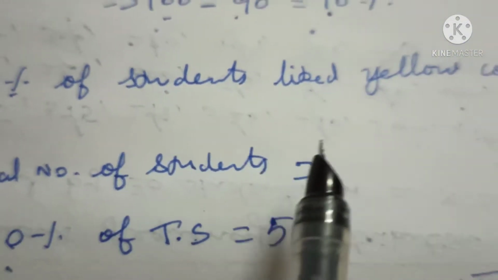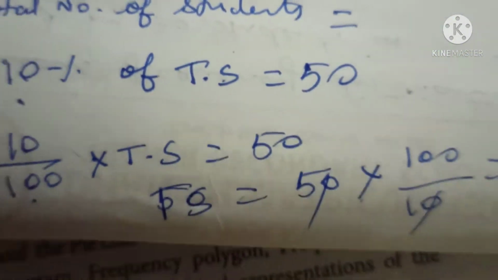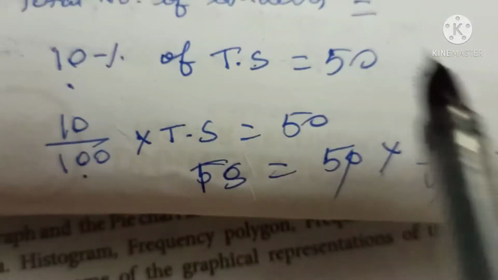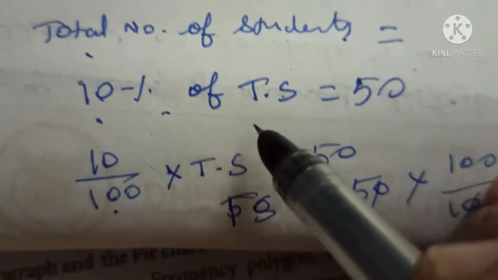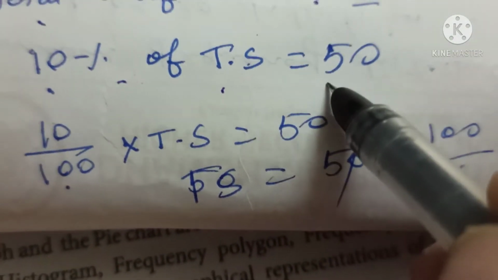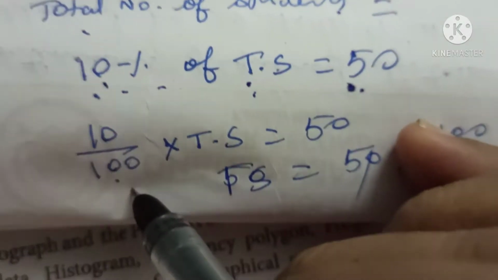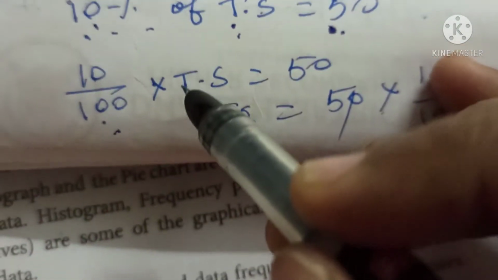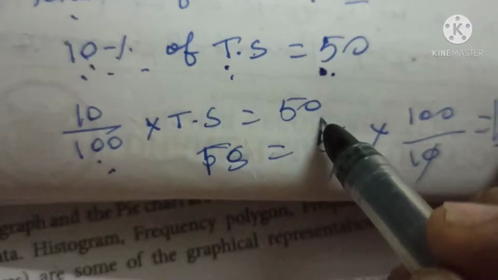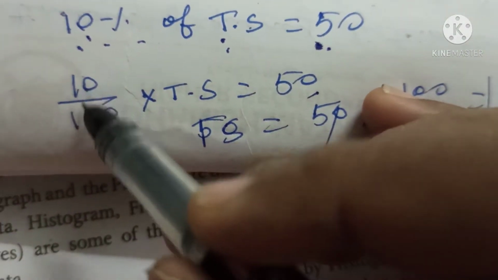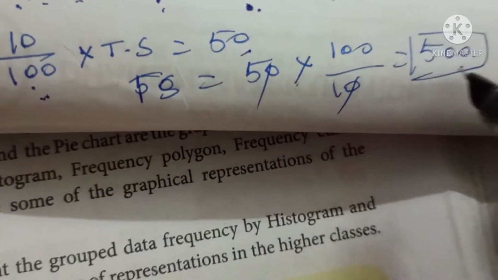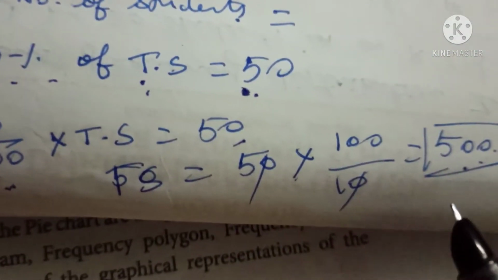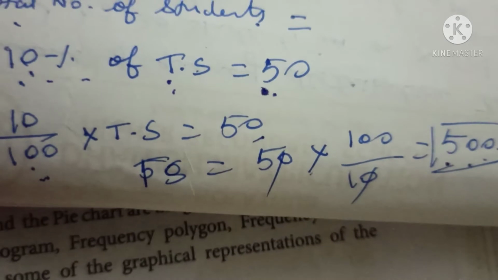So 10% of the students like yellow color, and using this we can find out the total number of students. 10% of total students is equal to 50, so 10 divided by 100 into total students is equal to 50. Taking 10 by 100 to the right hand side, 100 by 10, your answer is 500. The total number of students is 500.